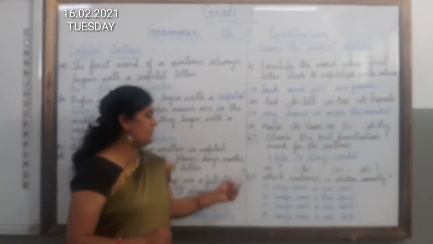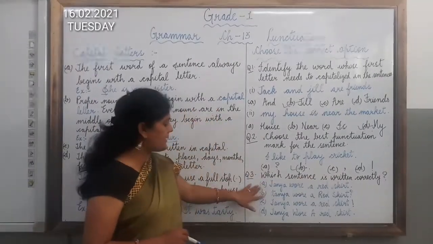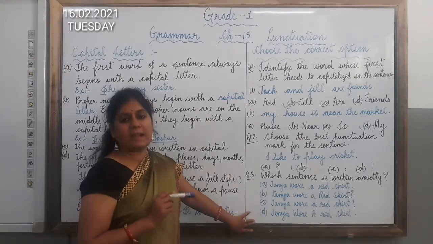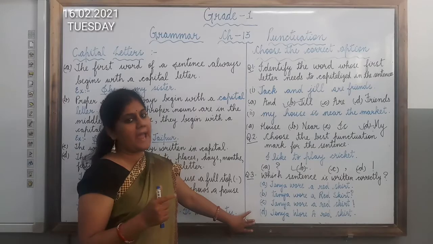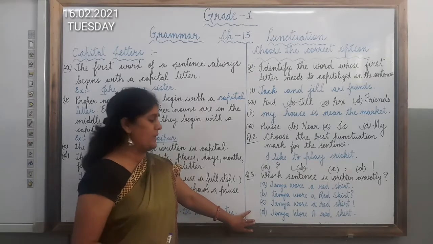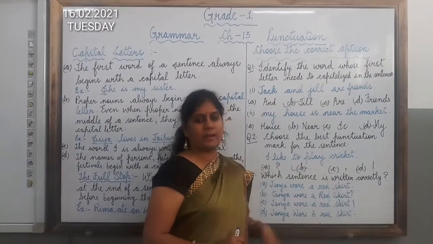Now children, question number 3 is, which sentence is written correctly? Here the sentences are given to you. You have to identify which sentence is correct. Means the usage of capital letter and full stop should be there and it should be correctly used. Option number A is Tanya wore a red skirt.